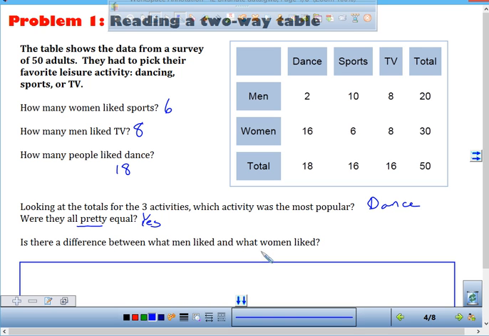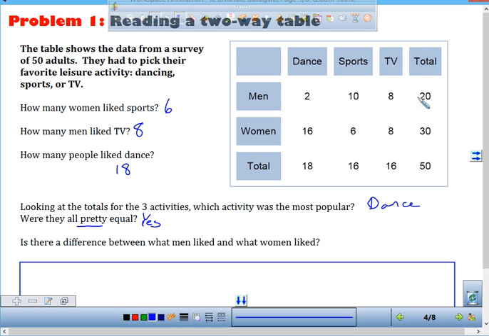What are you going to have to look at to tell a difference in what they liked? Charlie? You're going to have to look at each of the sections. Okay, go to the men and see what was most popular with men. Sports and TV was pretty close, right? Okay, they both were a lot higher than dance. Okay, how about for women, what was more popular? How do you know?